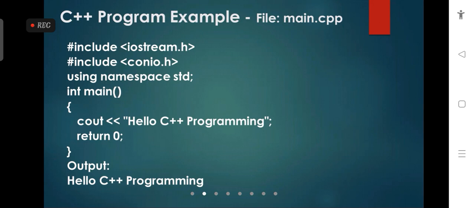So when we write the code in C++, we start with the comment line. After that, here we want to include two preprocessor directives. One is iostream.h, and another one here we include is conio.h. So console input output.h here we added.